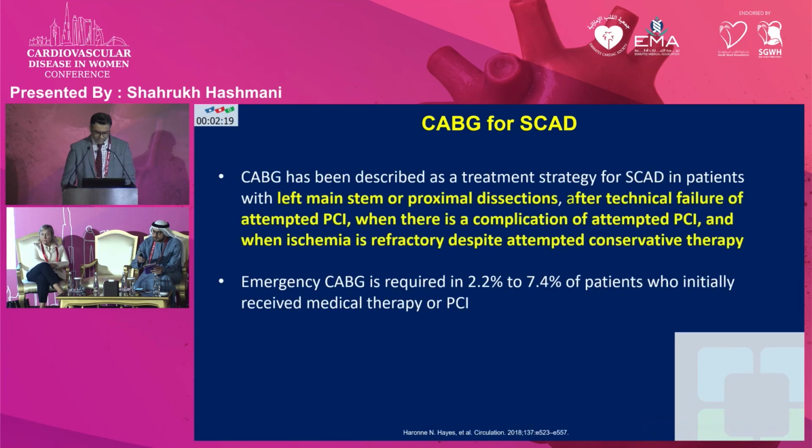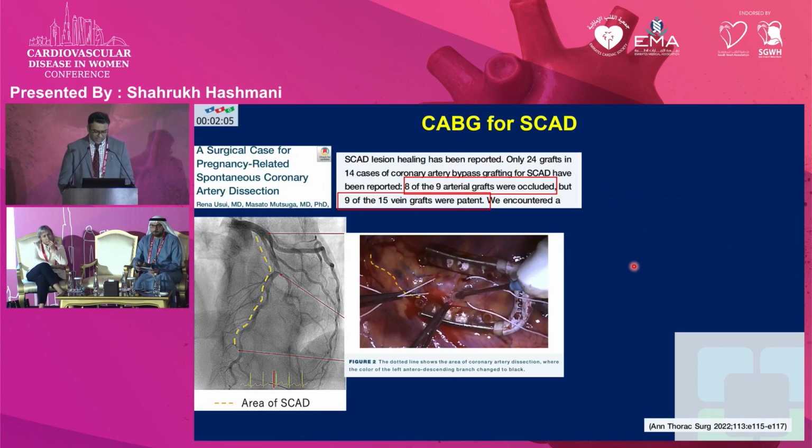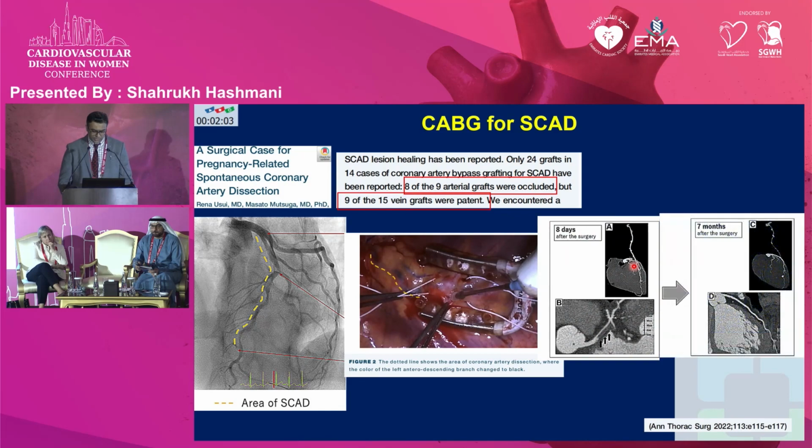CABG has been considered, as I mentioned, for those with technical failure with PCI, left main stem or proximal dissections, and ischemia persisting despite conservative therapy. In this case series where CABG was performed in patients with SCAD, interestingly, 24 grafts were placed. 8 out of the 9 arterial grafts all failed. 9 out of the 15 venous grafts were patent.